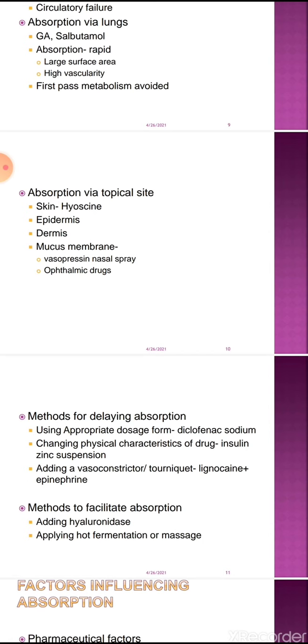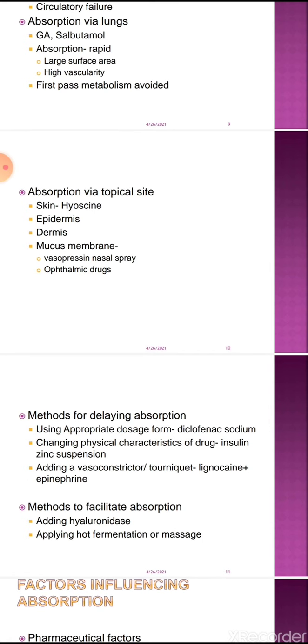When the drug is given topically, it is applied on the skin or mucous membrane, like hyoscine. Hyoscine you have read in physiology or maybe at school level. Hyoscine patches are applied on the pinna for prevention of motion sickness. So the drug is applied as a transdermal patch.